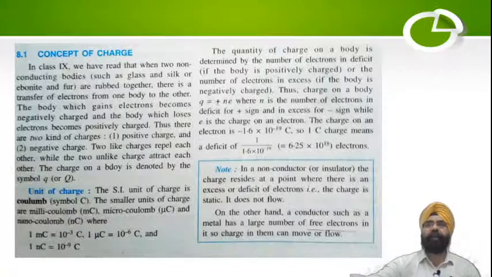So we start today by revising whatever we had done in class 9. In class 9 we had studied that when two non-conducting bodies are rubbed together, then they acquire a charge. Why do they acquire a charge?